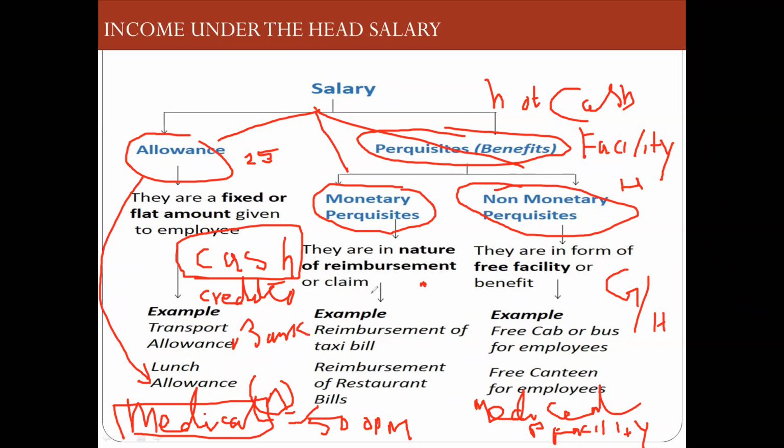Whereas in this case, now reimbursement of taxi bill or reimbursement of restaurant bill or reimbursement of income tax bill. Your income tax is 50,000 rupees. So he will not give 50,000 to you. On your behalf, he will pay. So money is paid here. Money is paid. So this is called a monetary benefit.